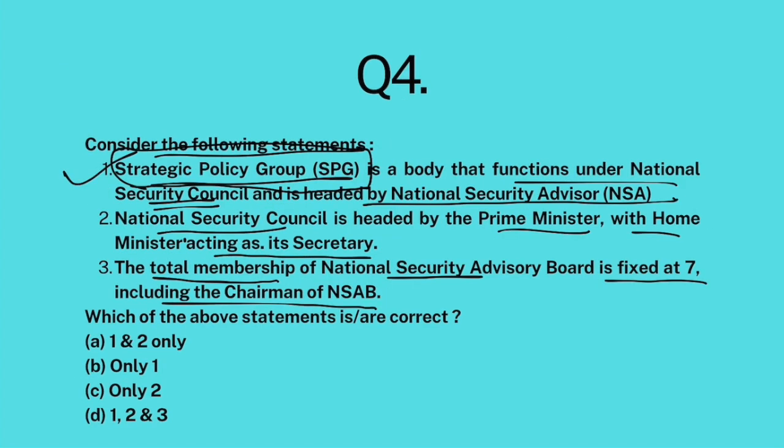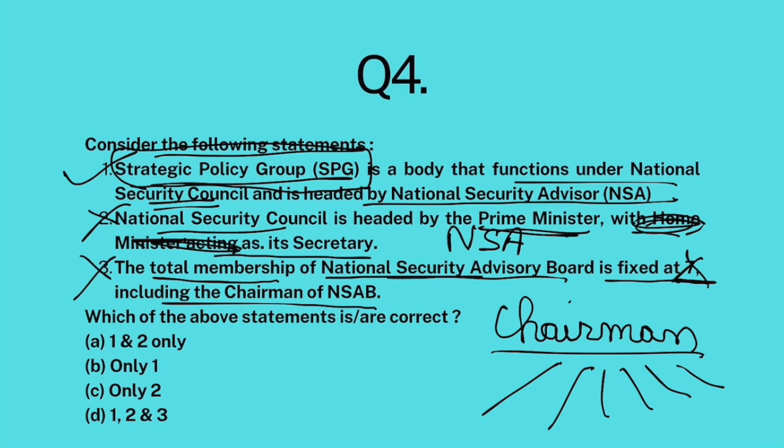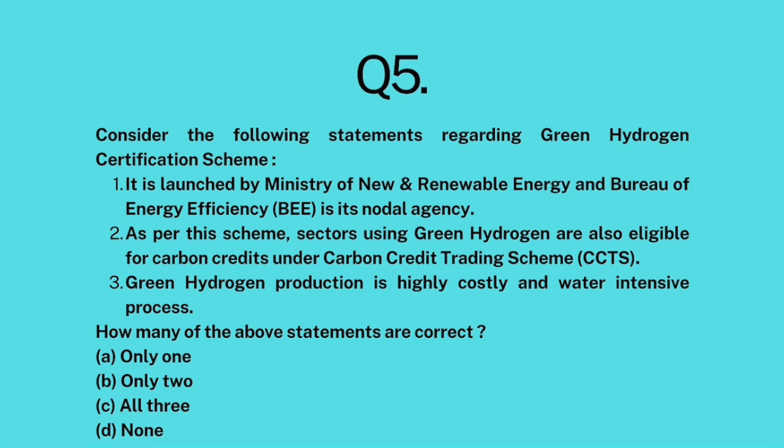The National Security Council is headed by Prime Minister, but it's not the Home Minister. It's the NSA that acts as its secretary. Now, as far as National Security Advisory Board is concerned, it does have a chairman. But how many members will this board have? That depends from time to time. Government takes the final call. There is no upper limit on the number of members that this board will have. So this 7 is false. So only one statement is correct. The answer is B.